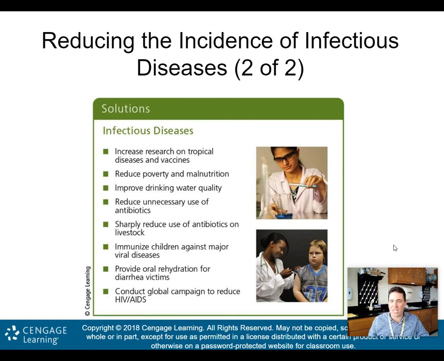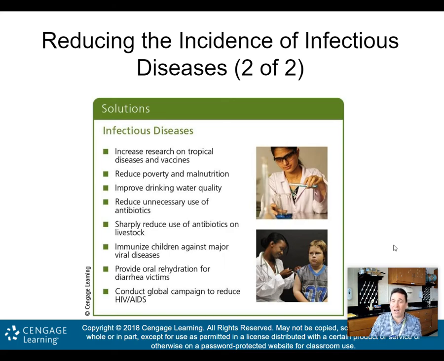Again, improve drinking water quality. You have no idea what clean water does compared to dirty water. It's like night and day when it comes to diseases. That's why in the last century, from 1900 on, we went from a lot of people not having access to clean water to a lot of people now having access to clean water. It really helps. And so we need to get into these underdeveloped countries that don't have access to clean water, and we have to get them access to clean water. It's very important.